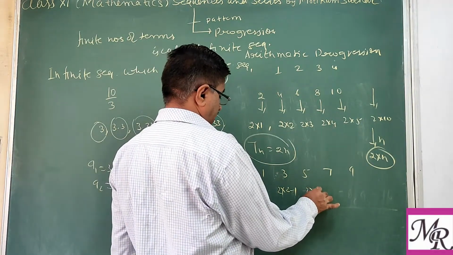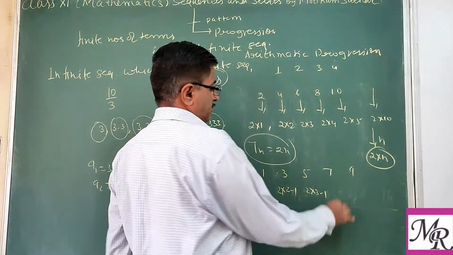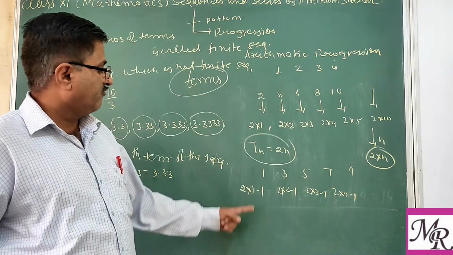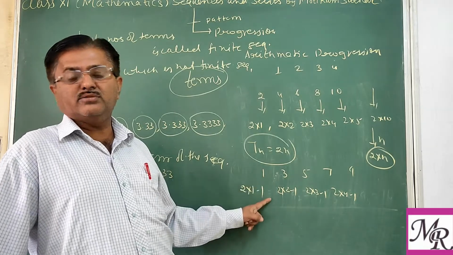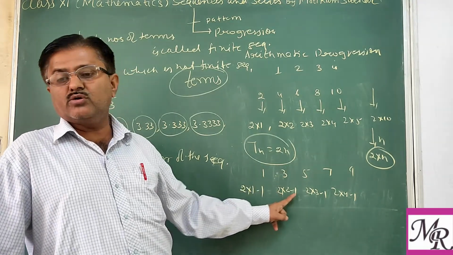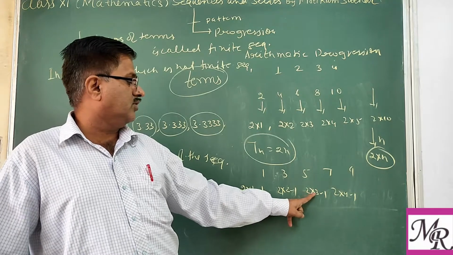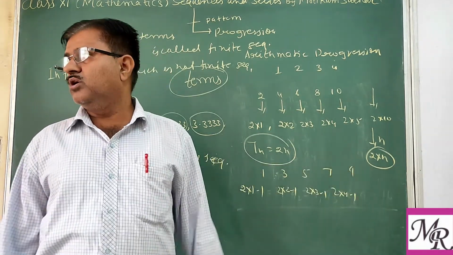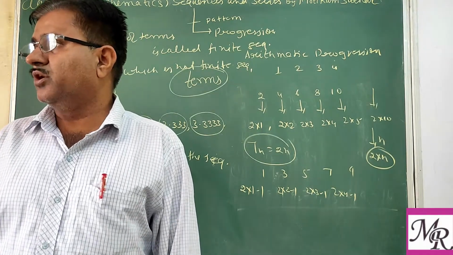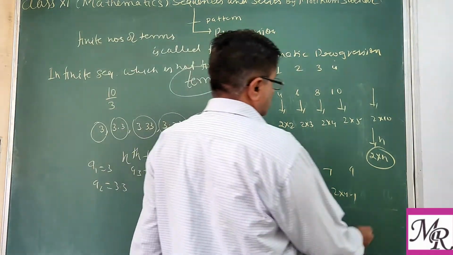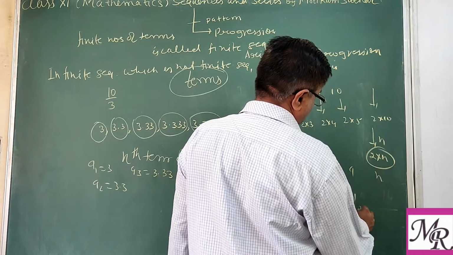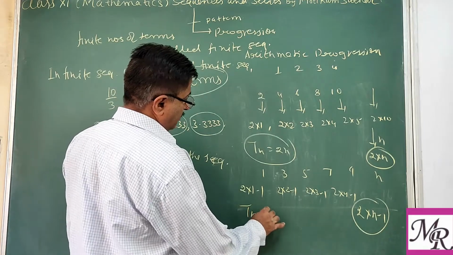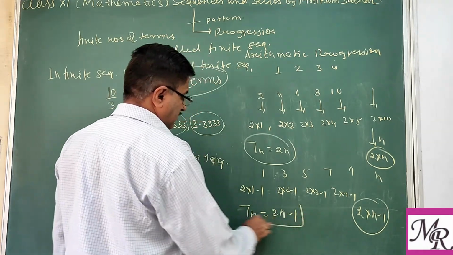Then 2 into 3 minus 1, 5. 2 into 4 minus 1, the fourth term. First term, 2 into 1 minus 1. Second term, 2 into 2 minus 1. Third term, 2 into 3 minus 1. Fourth, 2 into 4 minus 1. Fifth, 2 into 5 minus 1. Sixth, 2 into 6 minus 1. So the nth term is 2 into n minus 1. So here we have the term 2n minus 1.